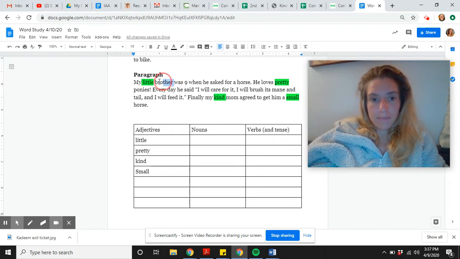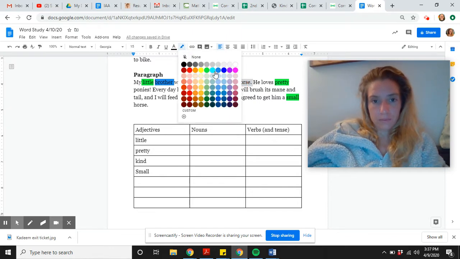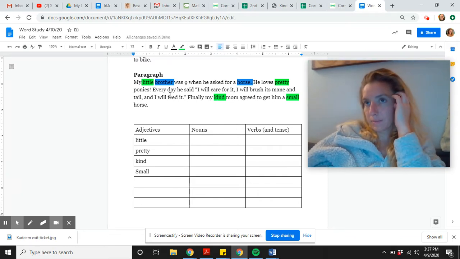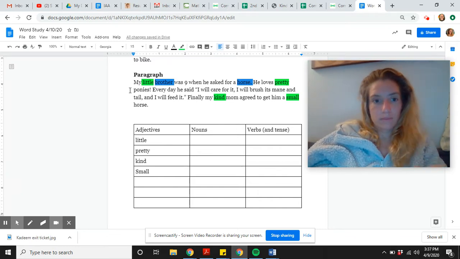Who was 9? My little brother. Remember, the noun answers the question, who? My brother was 9 when he asked for a horse. Can you find the other noun in this sentence? Yep, it's a thing. It's a horse. He loves pretty ponies. What's the noun in that sentence? Ponies, because that's, again, a thing.